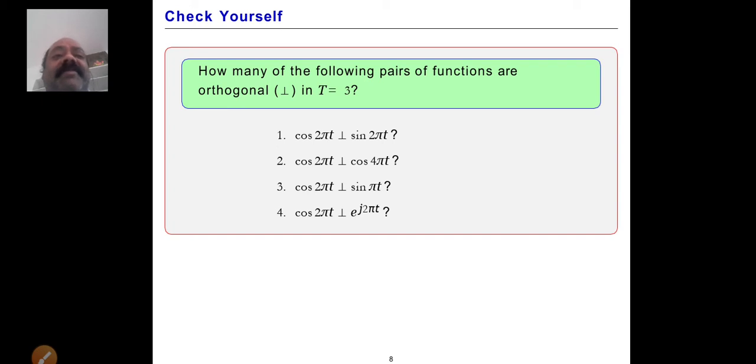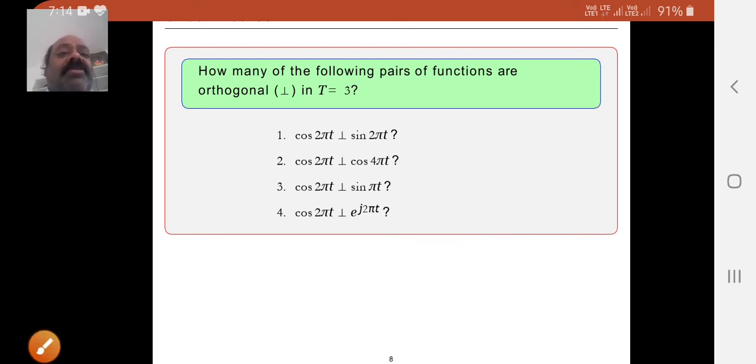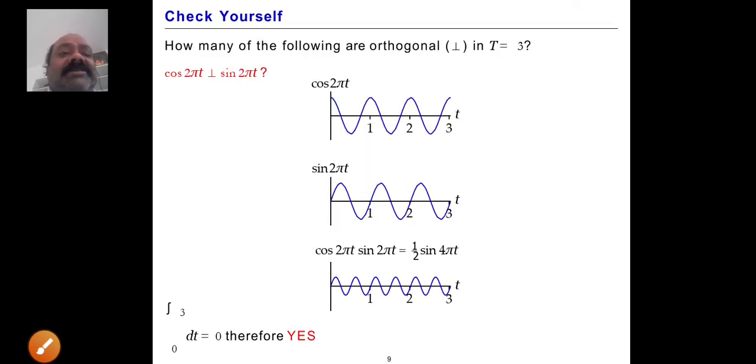For example, the fourth one is not possible. Cos 2 pi t perpendicular to sin 2 pi t is correct. But here e power j 2 pi t means cos 2 pi t plus j sin 2 pi t. For the sin term it is okay, but the cos 2 pi t is not orthogonal to cos 2 pi t, so this one is wrong. Coming to the first one, which is right, we will go through it. Whatever we are analyzing, the same things will apply.